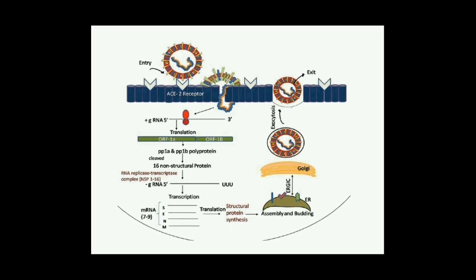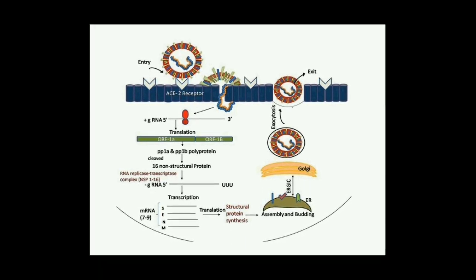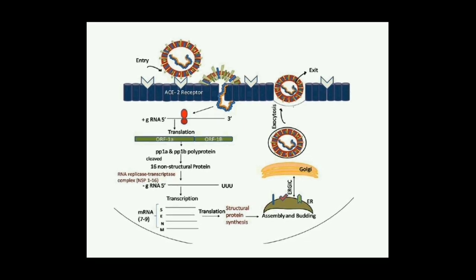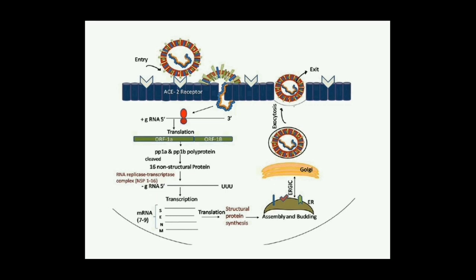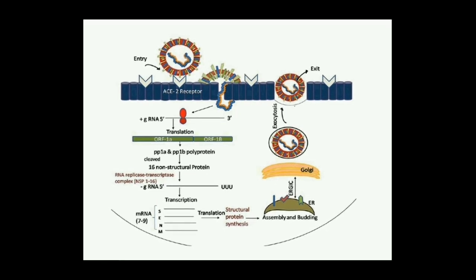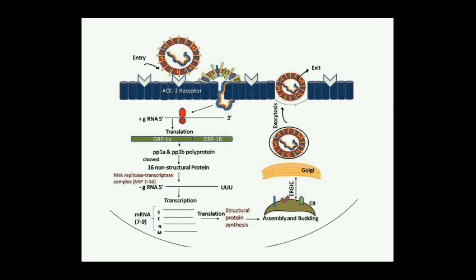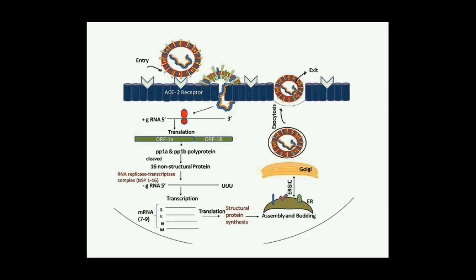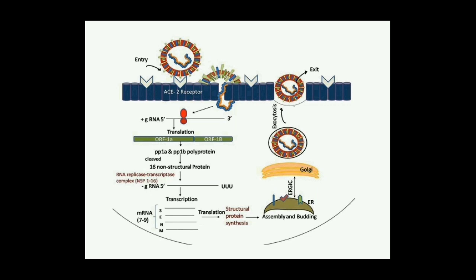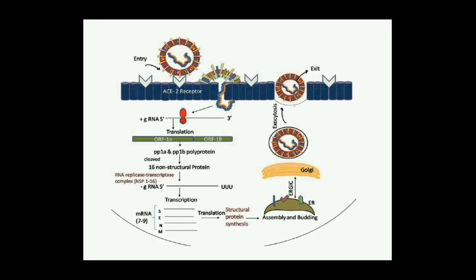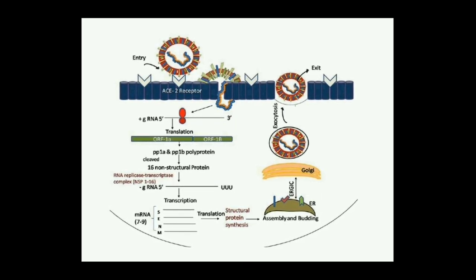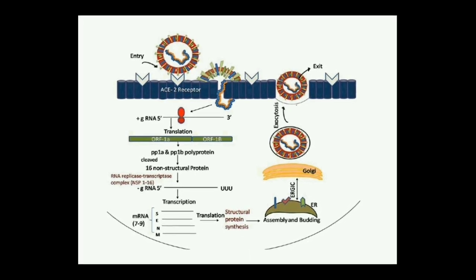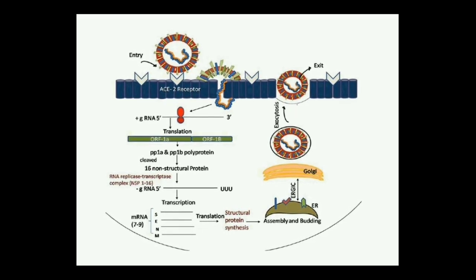The viral genome contains ORF1A and ORF1B genes, which produce polyproteins, that is polyprotein A and polyprotein B. These polyproteins help to take command over the host ribosome for their own translation process. After processing these polyproteins by protease, it produces 16 non-structural proteins. All these 16 non-structural proteins have their own important role in replication and also in transcription.